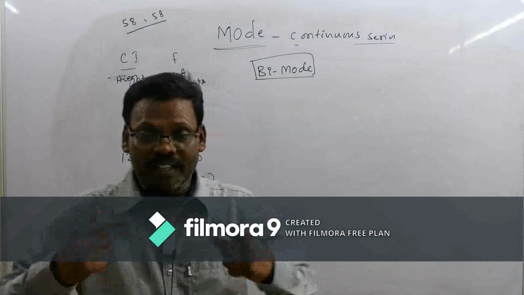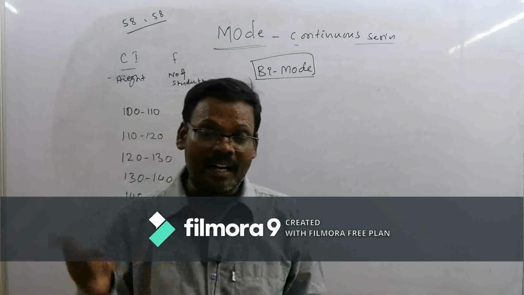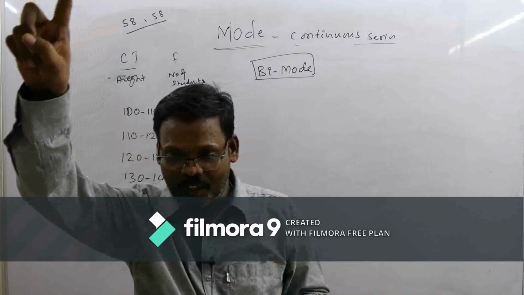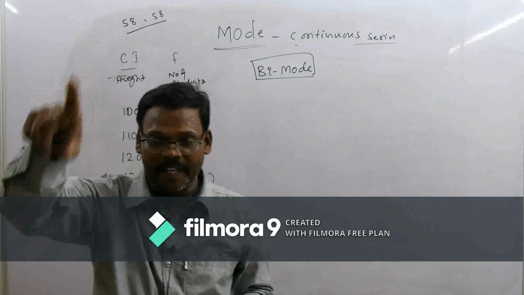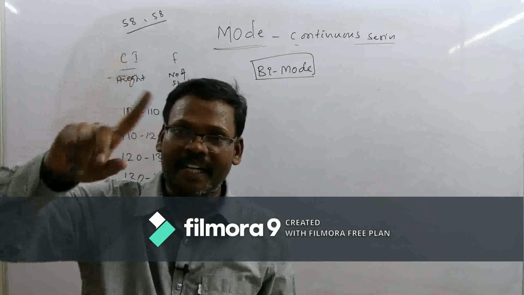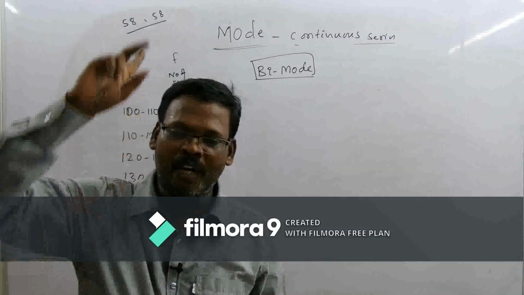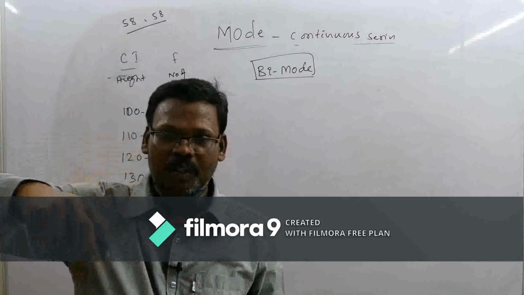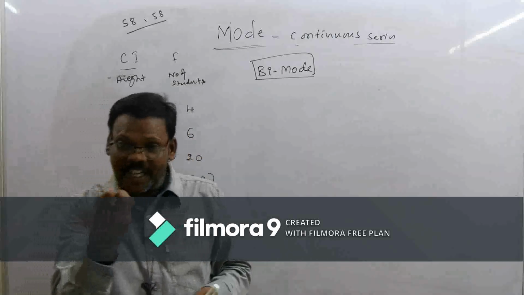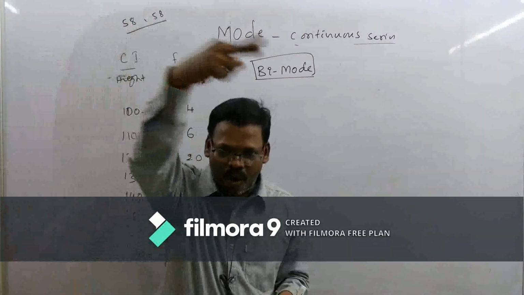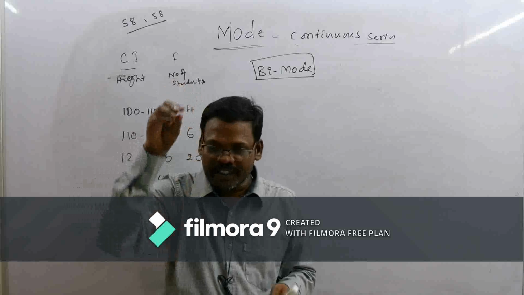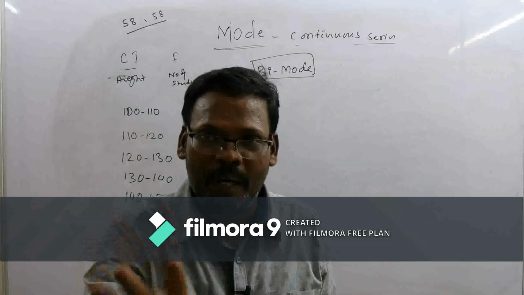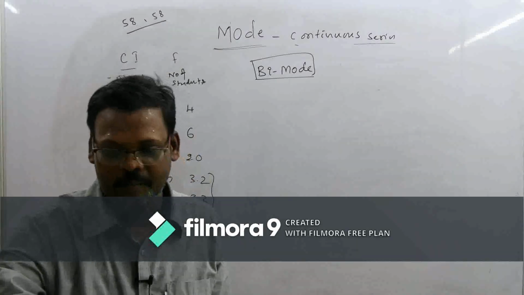But for this purpose Karl Pearson gave some alternative method. You have an idea about Karl Pearson, right? So when we are getting zero mode, bimode, trimode or multimode, that means when we are not able to get a single value which represents the whole data, in this particular case an alternative method was developed by Karl Pearson.